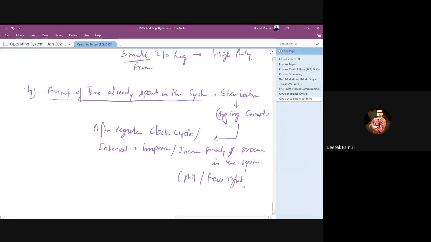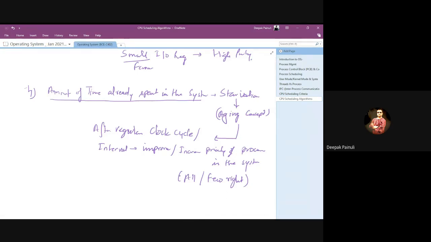So if any process has spent a larger time in the system, there may be a chance that that particular process could go into a starvation condition. So that particular process should not go into the starvation condition. To ensure this, the operating system uses the aging concept, right?